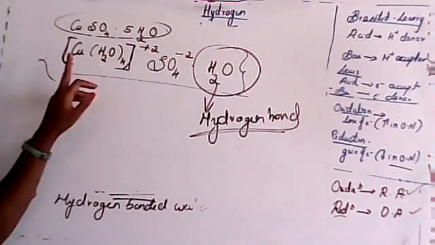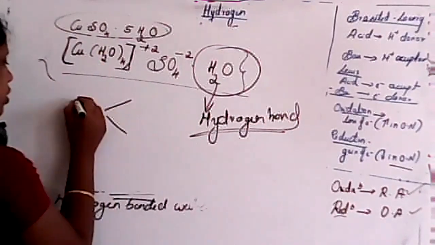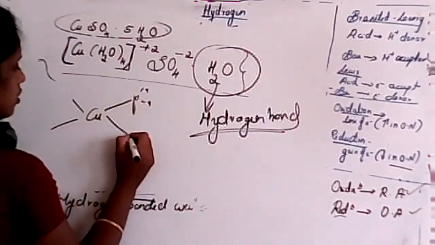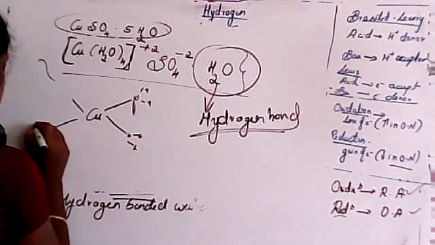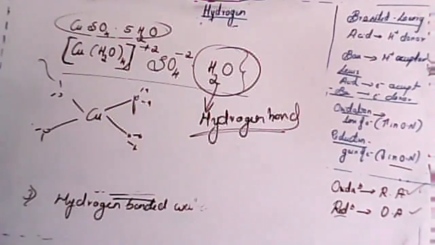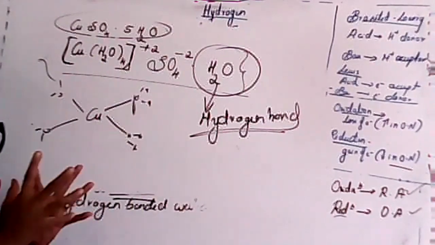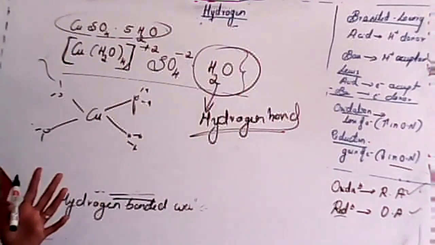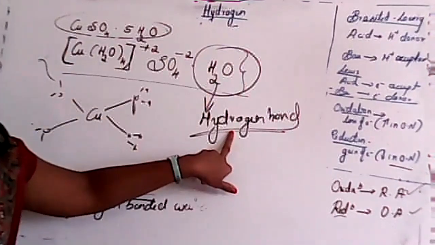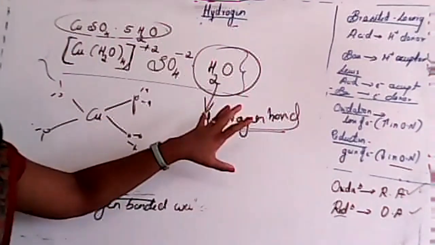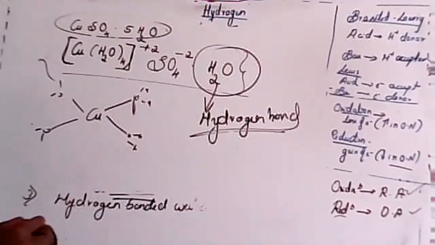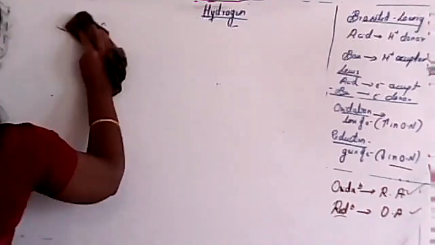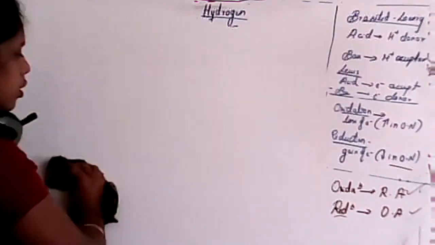But these others are in a combined state. I already told you, if we have to write its structure, it will be like this. Water molecule, oxygen, hydrogen, hydrogen, and so on for each of the four. So these all are in a binding position. But this only 1 water molecule is in a free state, so that's why it will undergo formation of hydrogen bond. Remember this point, student. This is very important for 1 mark. Is it clear, students? These are very important properties of water.